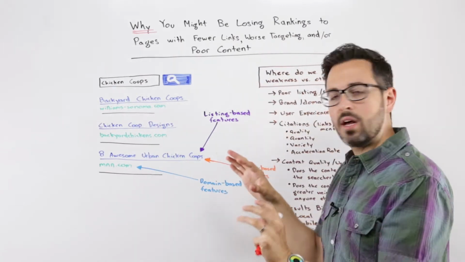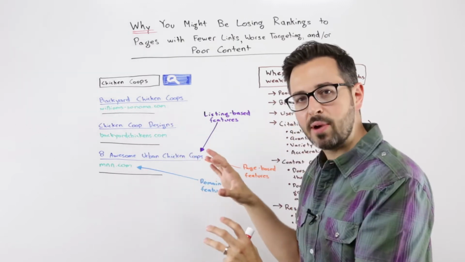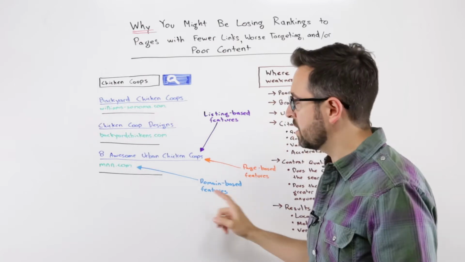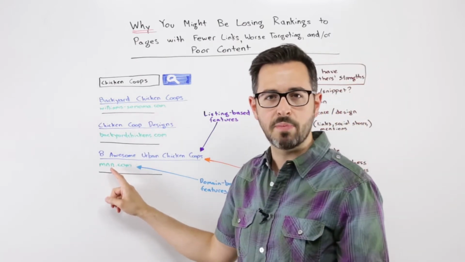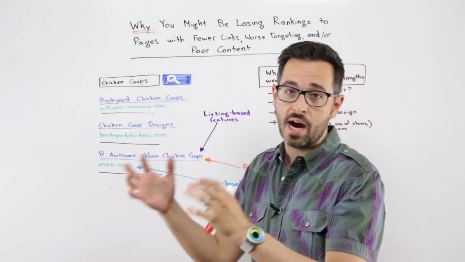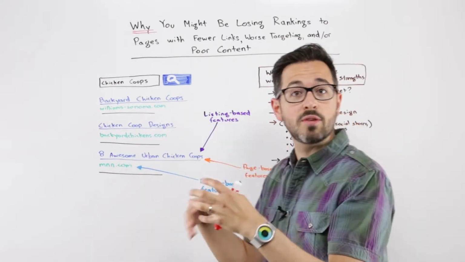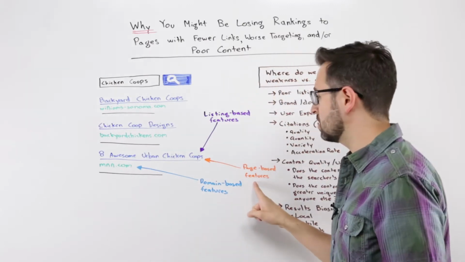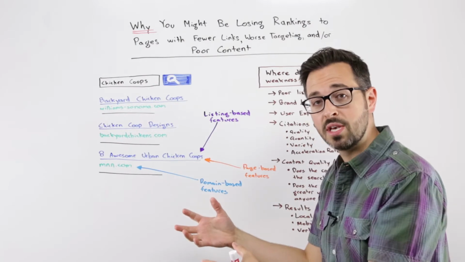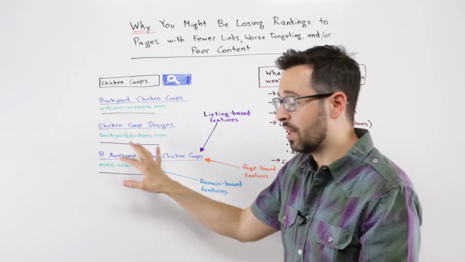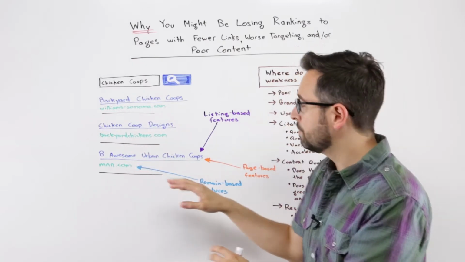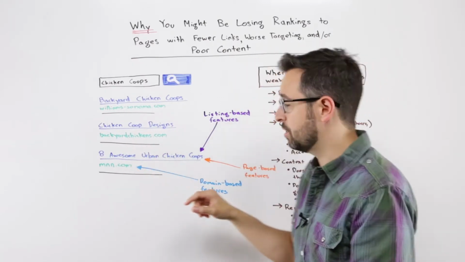First off, let's understand the basics of what's going on in rankings, because there are multiple things. First off, domain-based features, right? So it could be that MNN, which I think is Mother Nature Network, has a very powerful domain or not as powerful a domain in terms of domain authority and trust and those kinds of things. There's page-based features. This is like the content of the page and the keywords that it's targeting and how it's doing that, as well as the content experience on the page and the links that are coming to the page, the individual URL, not the domain broadly.